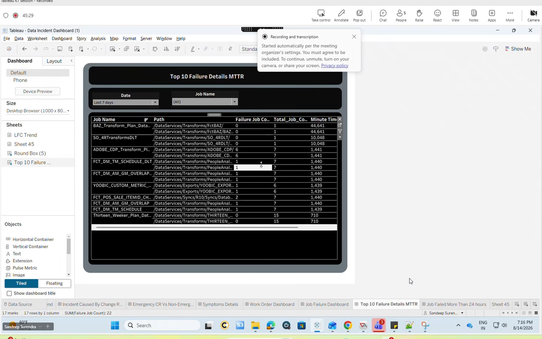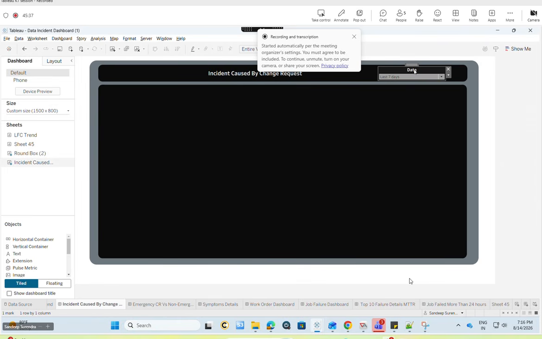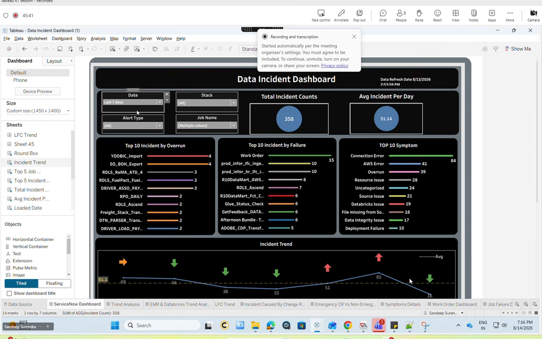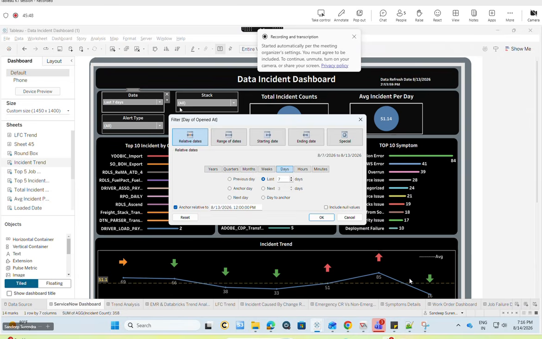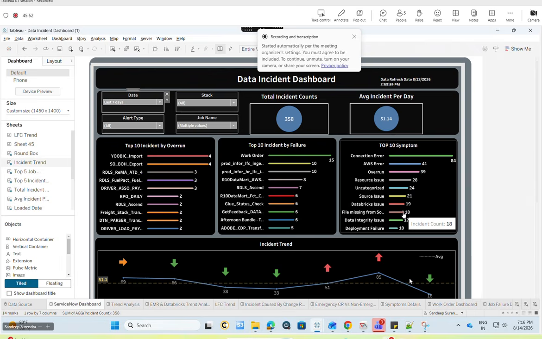If you feel this is not necessary, for sure, there is nothing wrong with that. I will just remove this one and publish to the server by changing this date. I need to do only the change in this date filter. I'll keep a normal date filter where it will pick the last 7 days. It will pick only the last 7 days of data, you don't need to worry about that, and it will be pushed to the server. Okay.